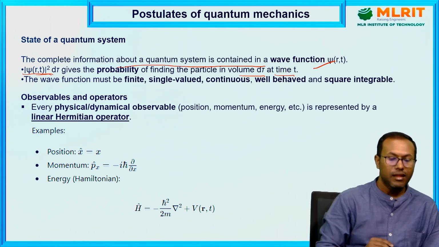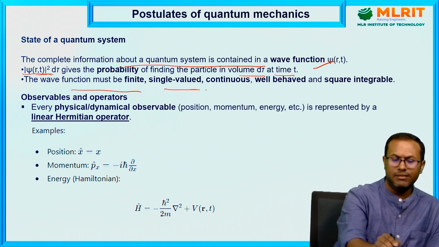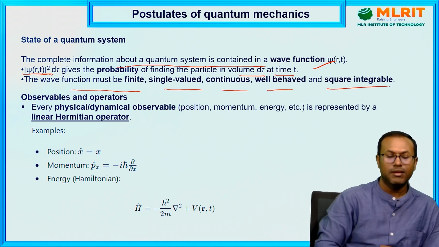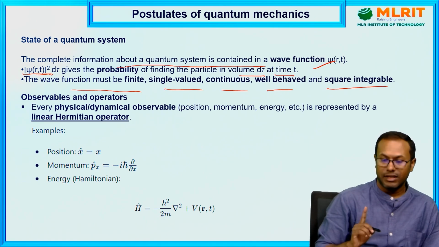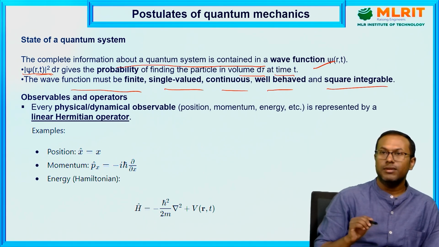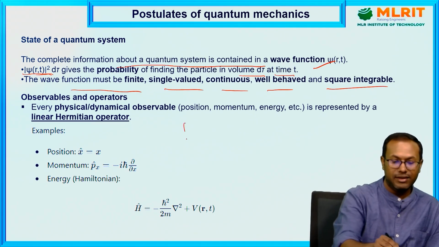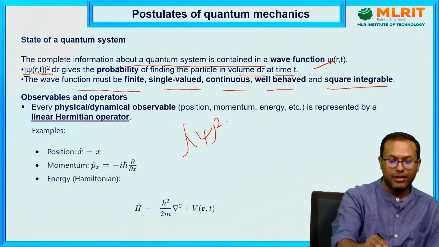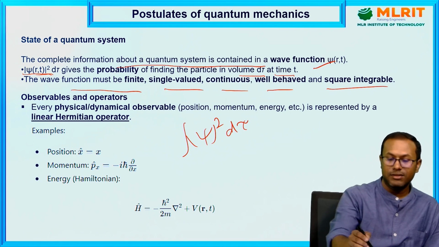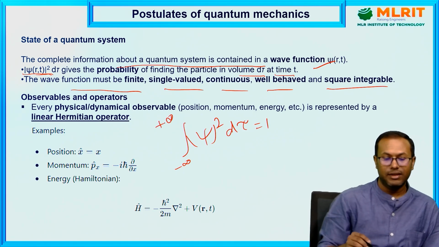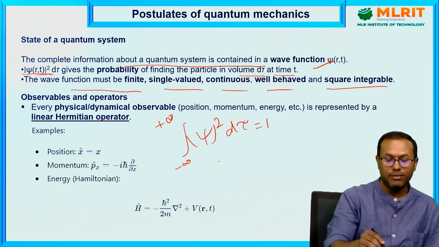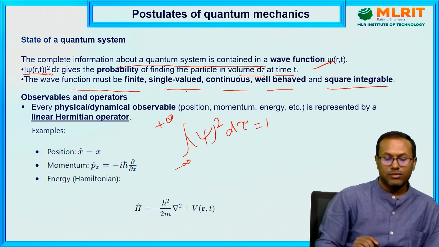This wave function must be finite, single valued, continuous, well-behaved and square integrable. It means this wave function will be continuous in every space. It is single valued, and it will be square integrable. So that's why you can write the integration of mod psi squared d tau. If it is well behaved, it should be normalized within a certain region of space. It will give some single value. So these are the properties.